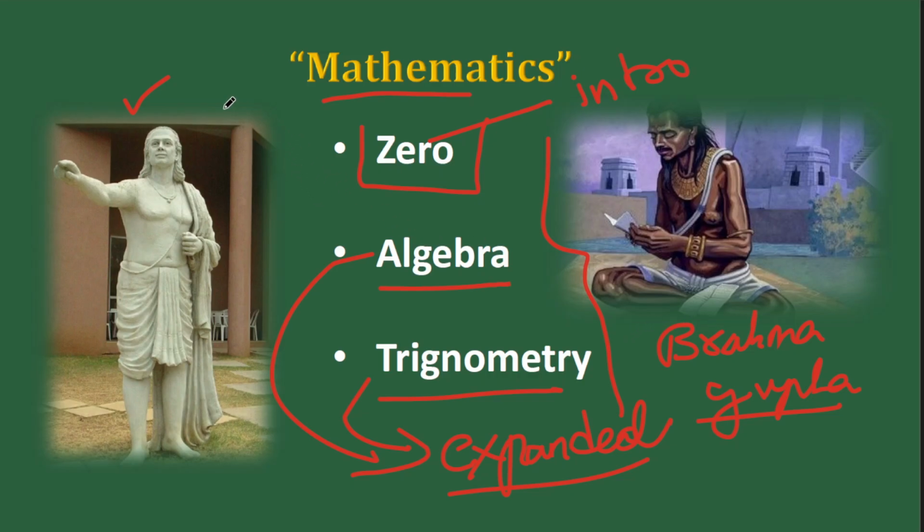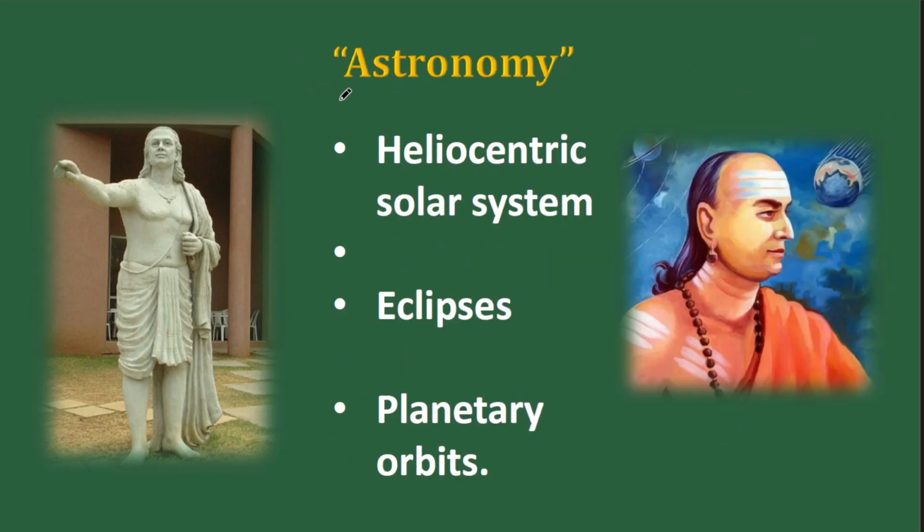And the two names associated would be Aryabhatta and Brahmagupta. Now second is in the field of astronomy. There again you can invoke Aryabhatta. The second name is Varahamihira. And the contribution that we have in this domain is the heliocentric solar system.